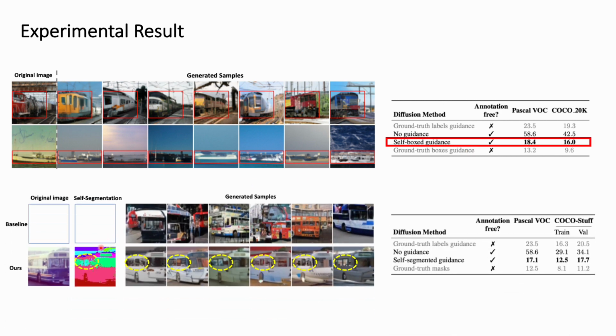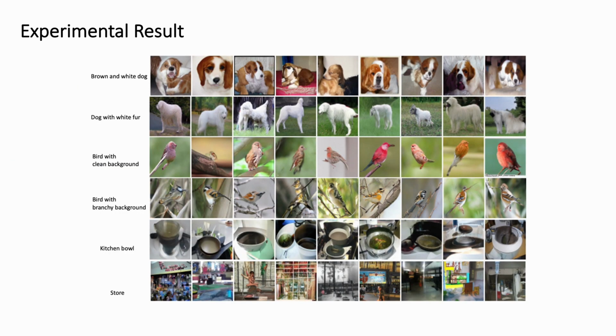And here we see that by utilizing the original image, we can generate this kind of segmentation mask for free, and we can generate 6 diverse examples. Even though the unsupervised segmentation mask is quite noisy, our diffusion model can still perfectly recover from the noise. And here we highlight the meaning of different clusters. We can see that different clusters indeed have different semantic meaning, for example, brown and white dog, or dog with white fur, and so on.